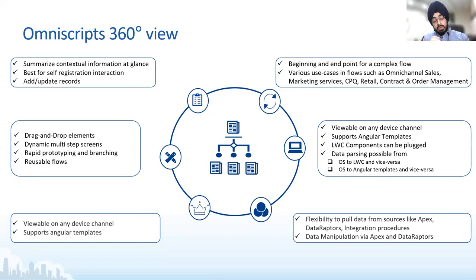A lot of times when you complete a process, let's say you purchased something from Amazon, or from other e-commerce websites, on the last page you will see that summary right before you move ahead with your payment. So that's something that OmniScript also offers to you. You can create a screen just for the summary and then show it to all your users when they complete that flow, so that they can go ahead with payment, they can go ahead with fulfillment, or anything that you want to do.